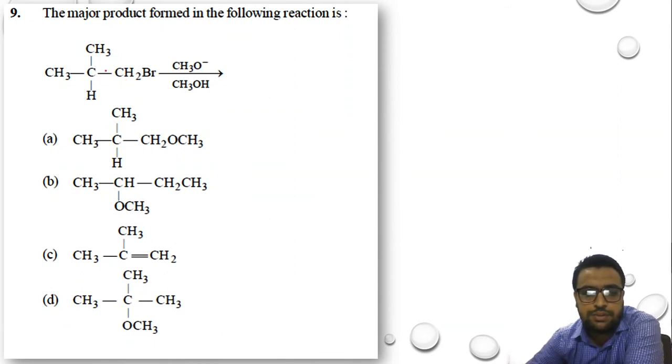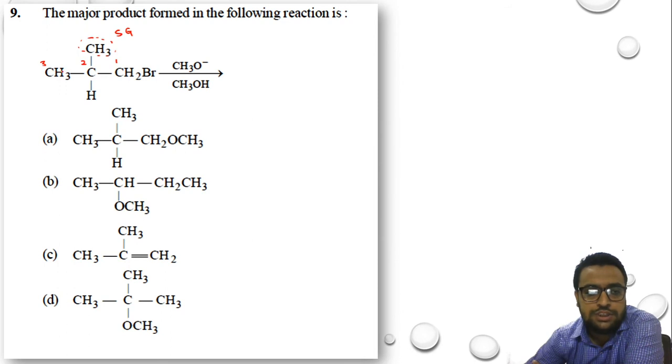If we look at this compound, let me say that this is my first carbon atom, this is my second carbon atom, this is my third carbon atom, and this carbon is actually my substituent group. Okay, so if I want to name this compound, it will be bromopropane. Why?